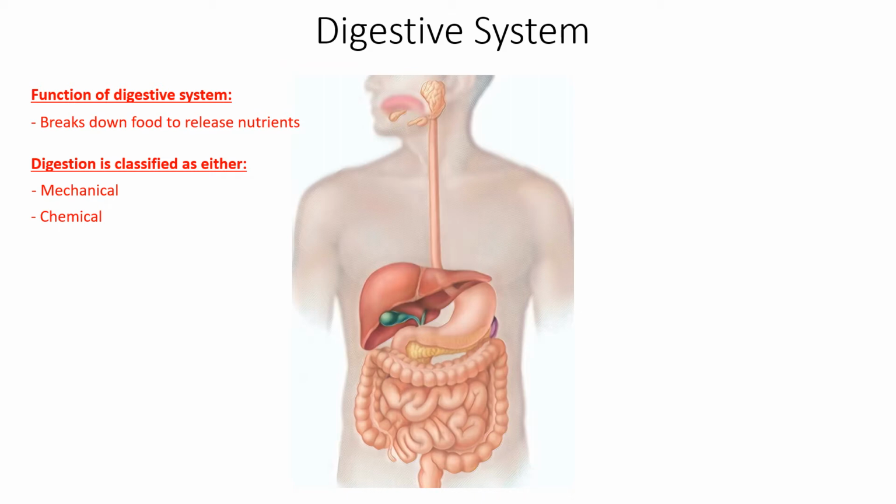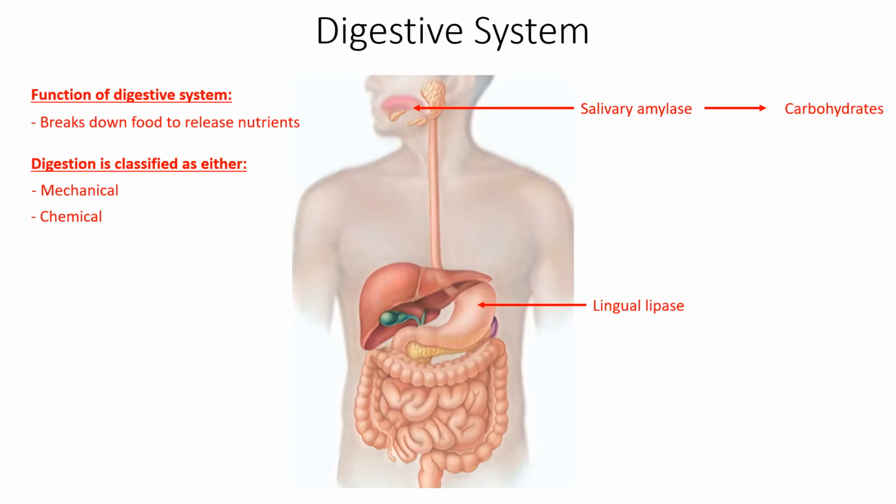It begins in the mouth, where food is broken down with the help of teeth, and carries on in the stomach, small and large intestine, where the muscles continue to break the food. Chemical digestion, on the other hand, involves breaking down of small chunks of food into simpler nutrients with the help of various enzymes. It begins with an enzyme called salivary amylase, which initiates breakdown of carbohydrates in the mouth.